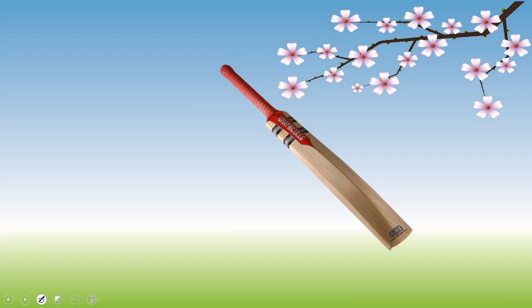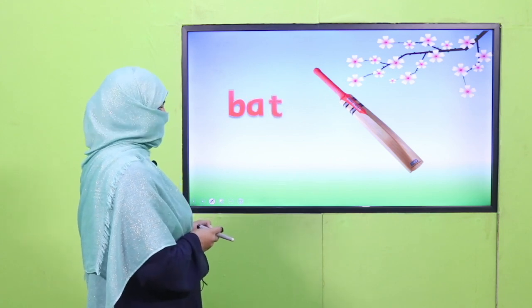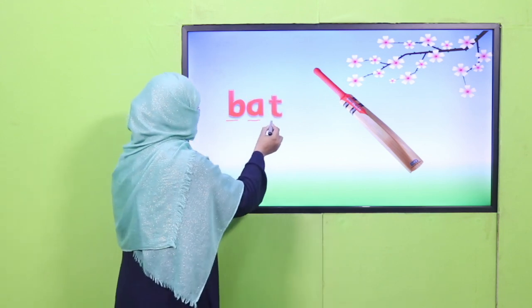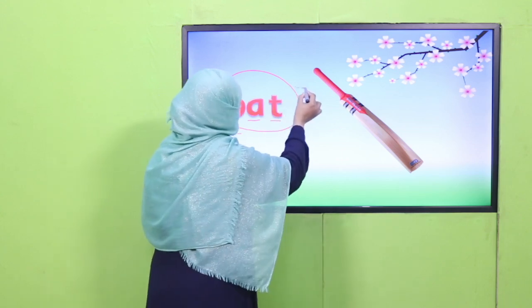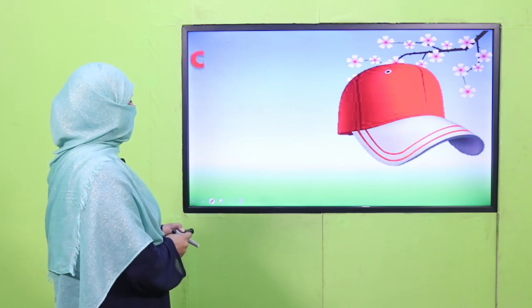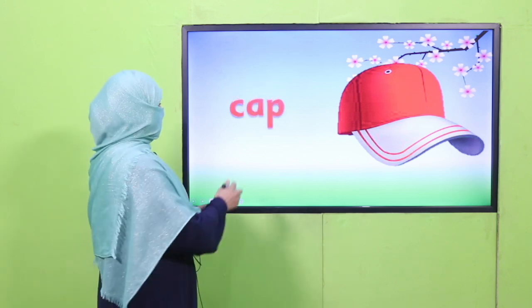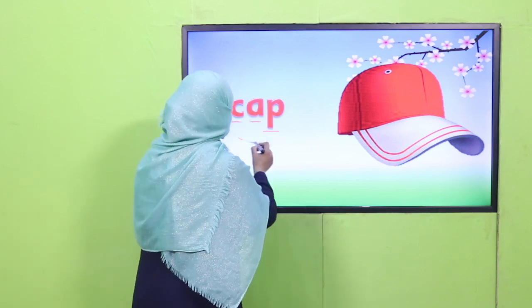All right. Now, this is a picture of a bat. Let's find how we say it. B, again, B, A, T, bat. Okay, B, A, T, bat, which is this picture. All right, this is K, K, A, cap.